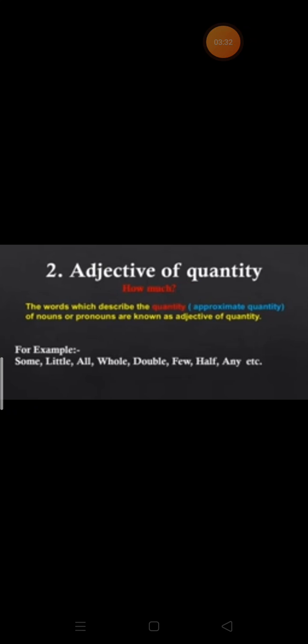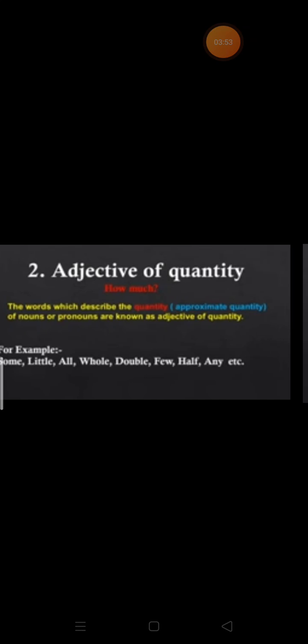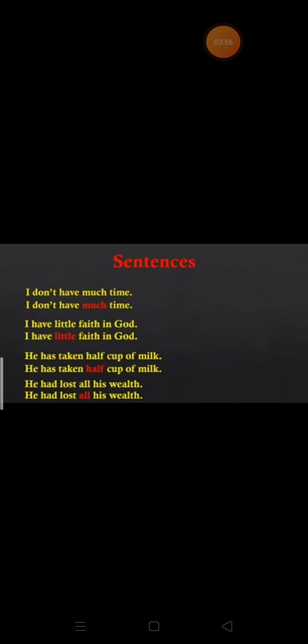So these are the adjectives of quantity: some, little, all, whole, double, few, half, any, etc. So these will tell us the quantity. These will tell us that the noun is present in how much quantity. Coming to the examples, see the first one: I don't have much time. So again, as time is an uncountable noun, the adjective used with time will be much.